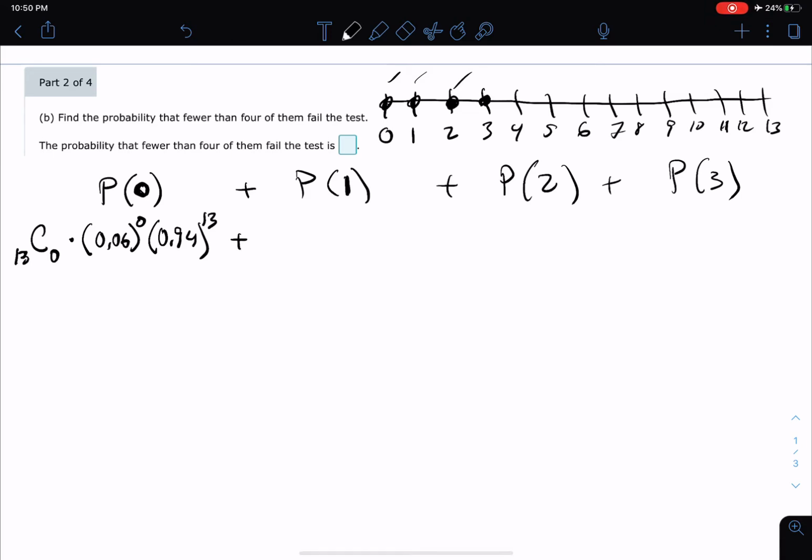The next one is the probability that exactly 1 fails. That's going to be a combination of 13 choose 1, times the probability of failing, 0.06, and there's 1 of them that fail.